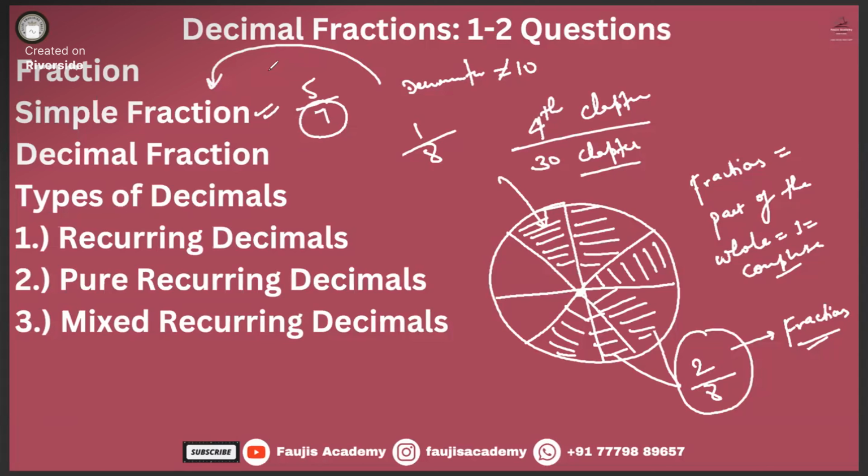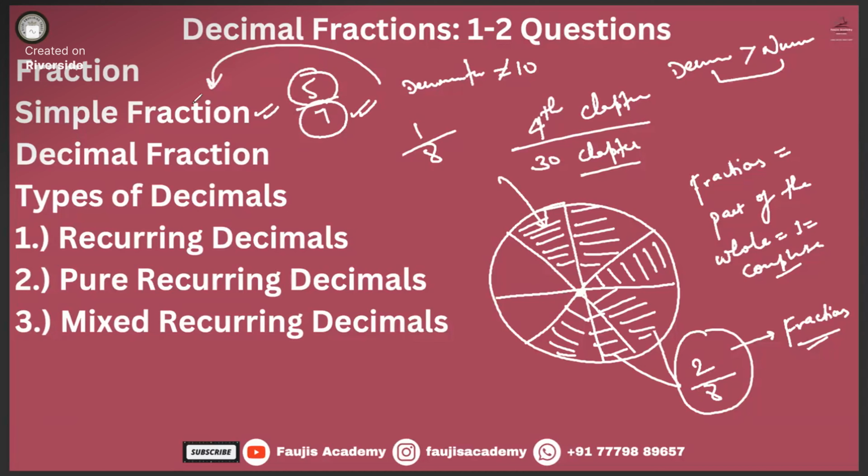But this is not completely true. Another property of a simple fraction is that the numerator has to be less than the denominator, or the denominator has to be greater than the numerator.